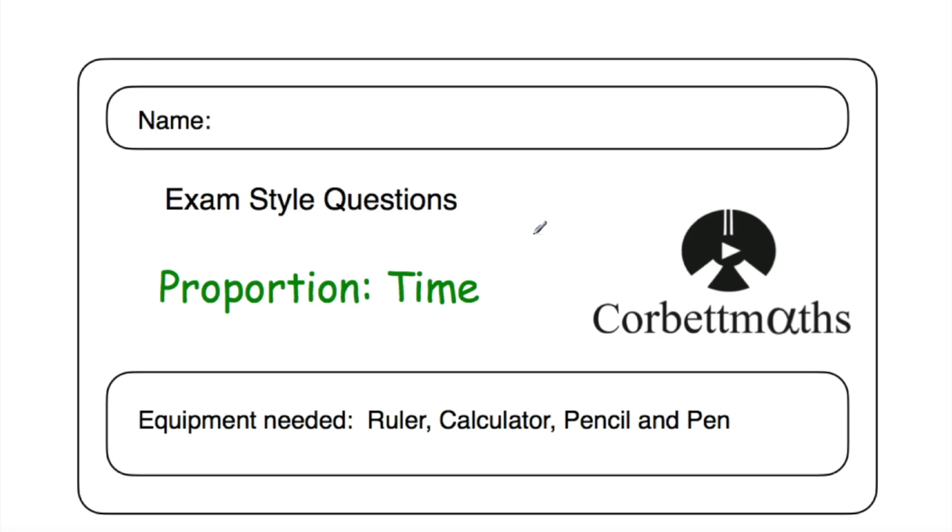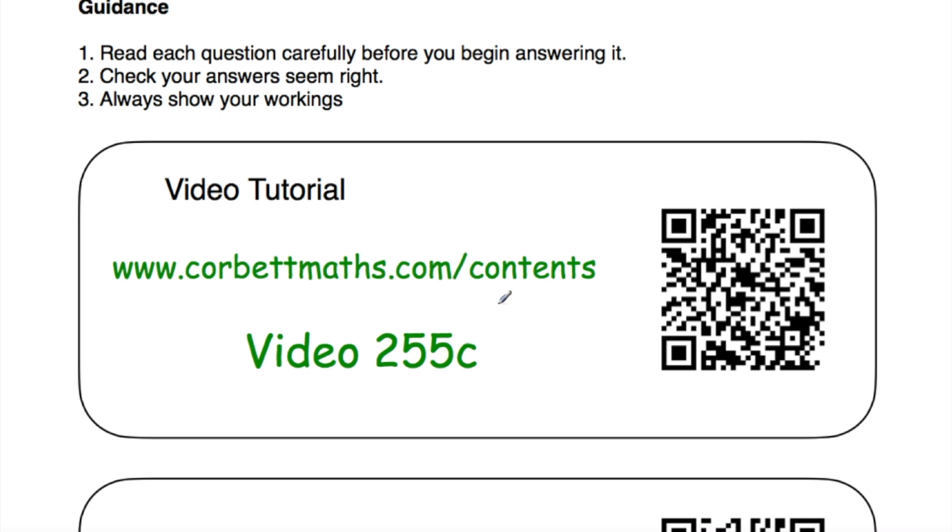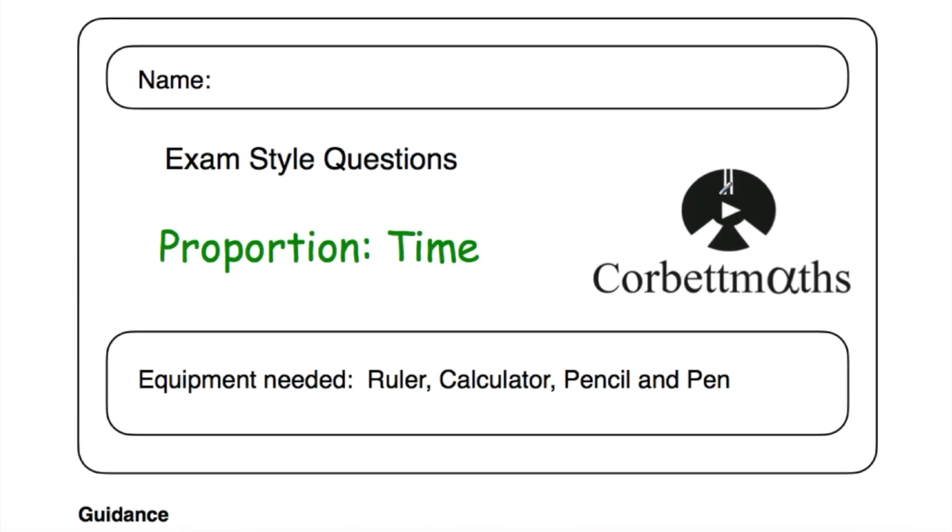In this video, we're going to look at the video solutions to the Corbettmaths practice questions on proportion and proportion questions involving time. If you need any extra help on this topic, if we go to Corbettmaths and go to the videos and worksheet section and scroll down to video number 255C, this is a dedicated video tutorial on proportion whenever you're dealing with time. Alternatively, you can scan the QR code. But in this video, we're going to focus on the video solutions to the practice questions, so let's get started.